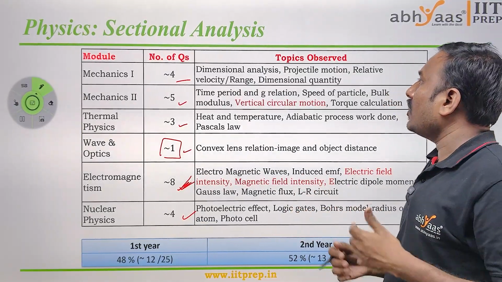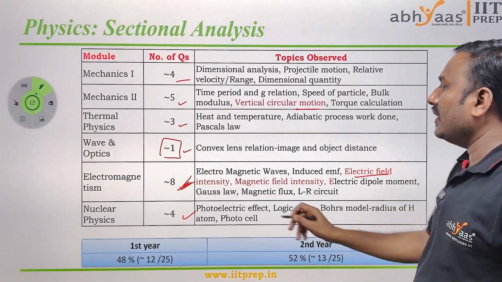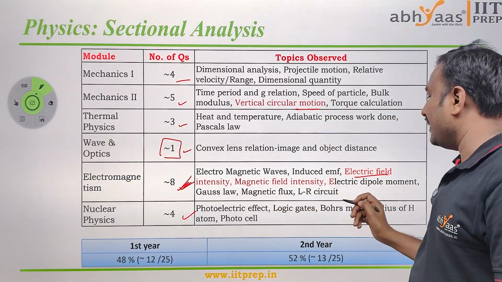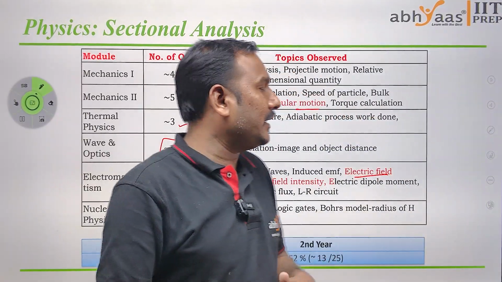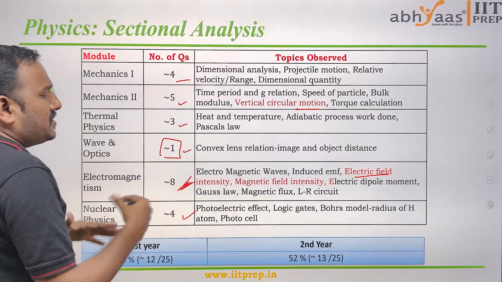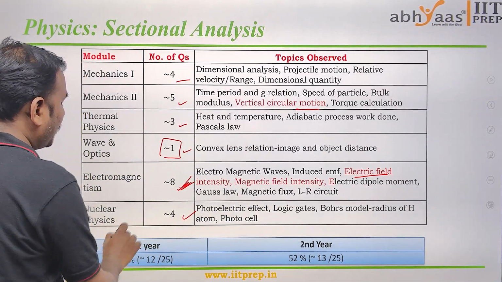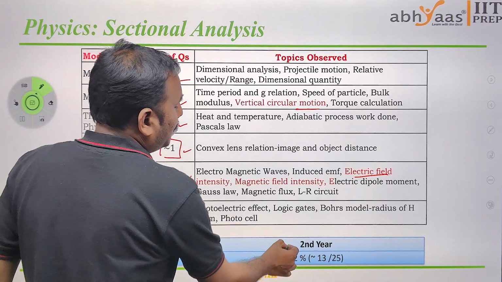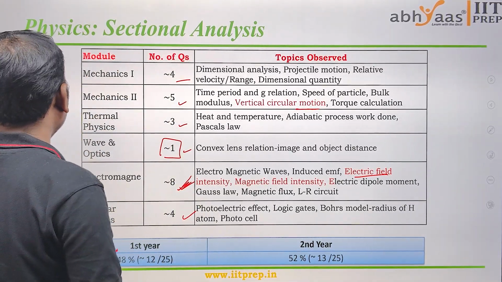The difficult questions came from the topics of vertical circular motion, electric field intensity, magnetic field intensity, and electric dipole. As for first year and second year weightage, 48% was from the first year and 52% from the second year. This is the physics sectional analysis.